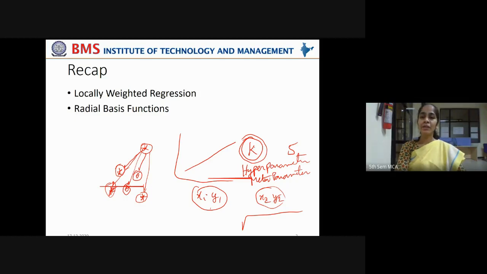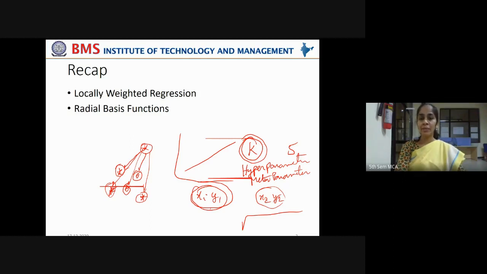We should not get confused by the name parameter. x1 and y1 are called features or parameters of the examples or the data points, but k is the parameter which decides how the k nearest neighbor algorithm should work when it is trying to classify the new instance.